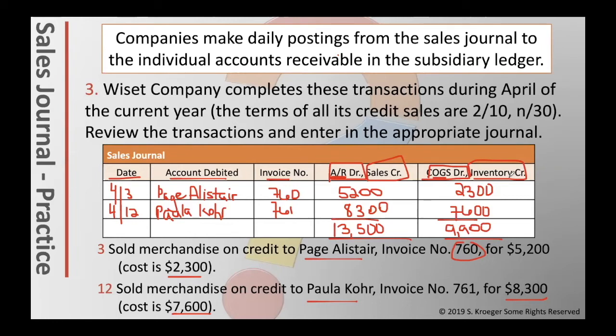Instead of going into these ledger accounts every single time we had a transaction that involved it, we would just be doing it once at the end of the month. It frees up space in the ledger accounts by only having transactions posted once per month instead of constantly throughout the day. I know with this example, there's only two, but just imagine hundreds of transactions that are happening throughout the month. We would just be posting them here into this journal. Instead of going into the ledger immediately, we would just be waiting until the end of the month to do that.